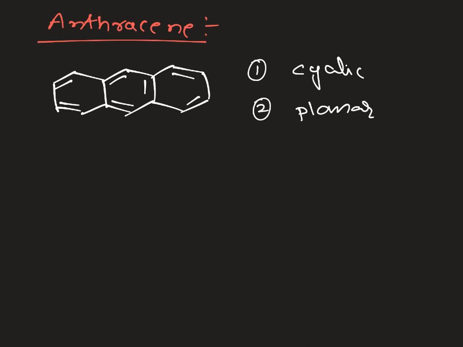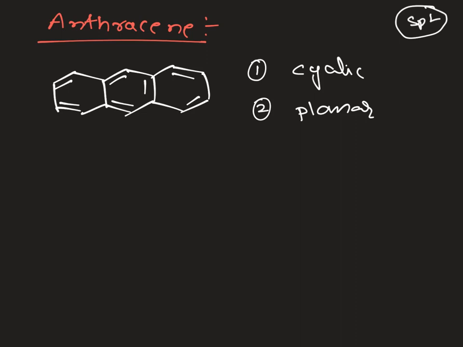Planar means all the carbons have sp2 hybridization. If you take sp2 hybridization, it is trigonal planar. That means whatever bonds are forming will be in the plane. So if all the carbons are in sp2 hybridization, definitely planarity is imparted to the system. That's why we call it planar.